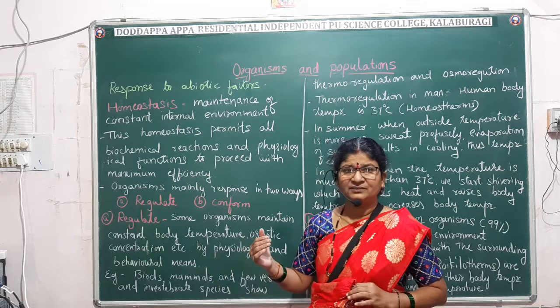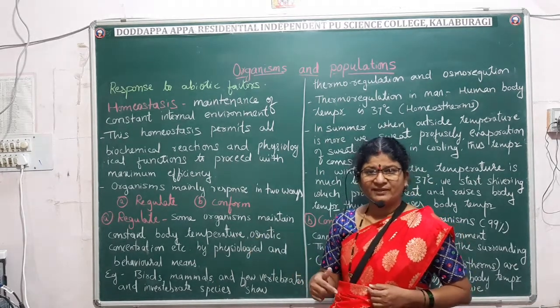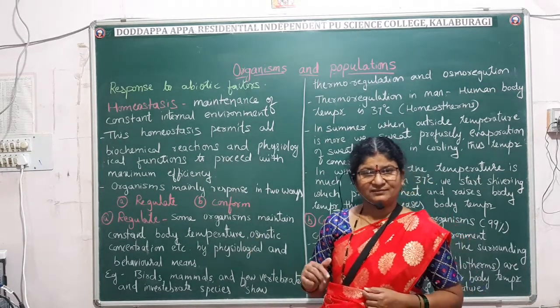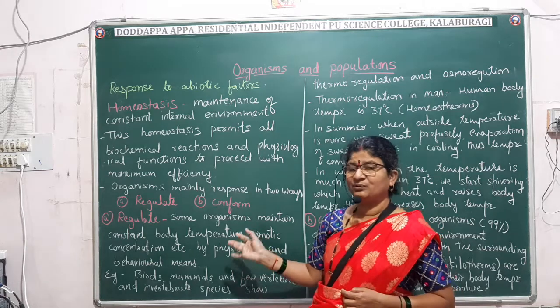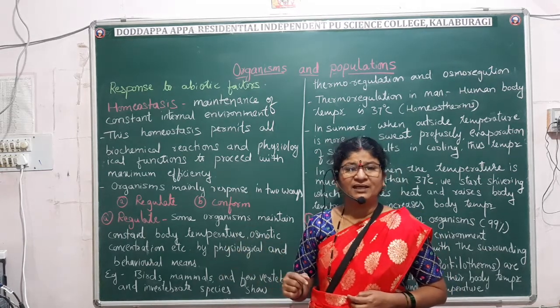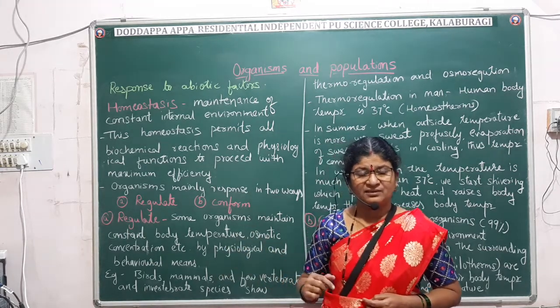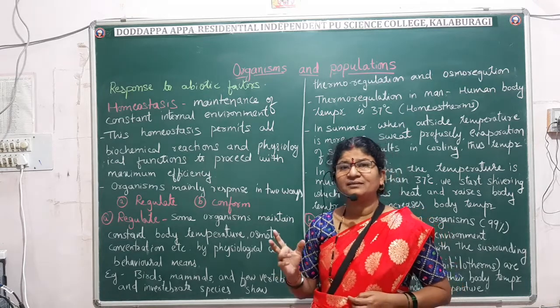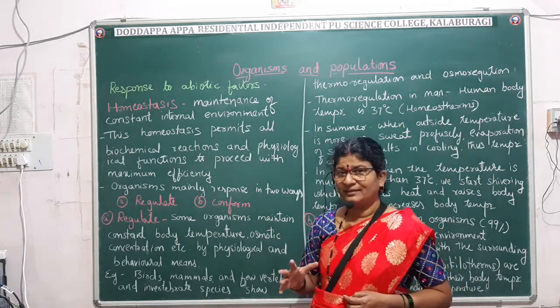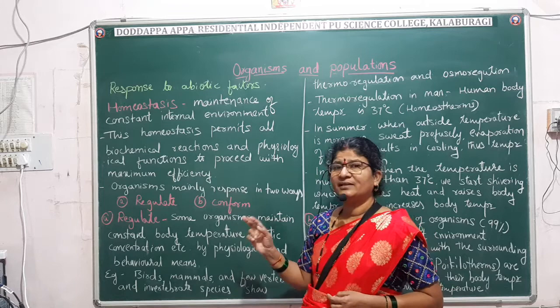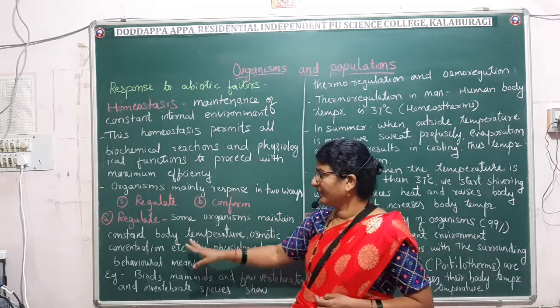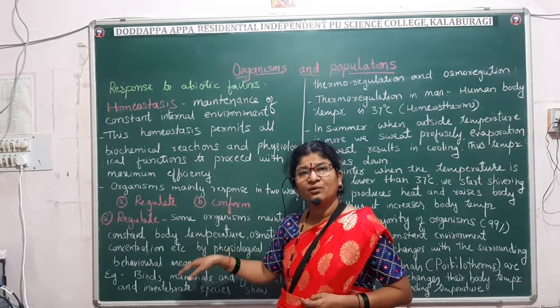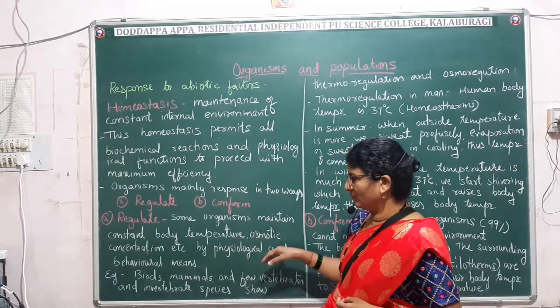Now we were talking about regulate. I told you that some of the organisms have the capacity of regulating their body functions. Here we are taking two examples, mainly thermoregulation and osmotic concentration regulation.